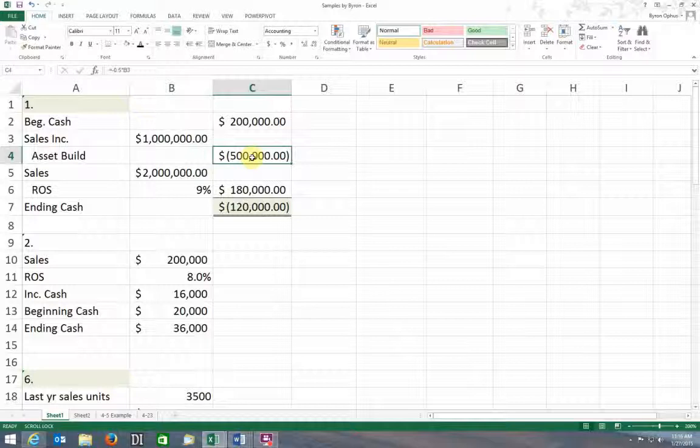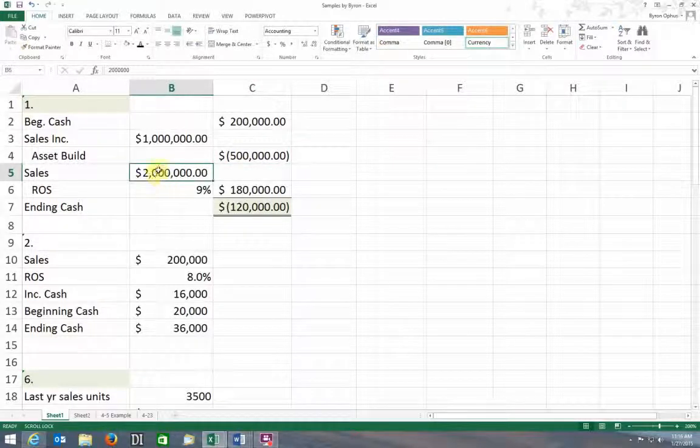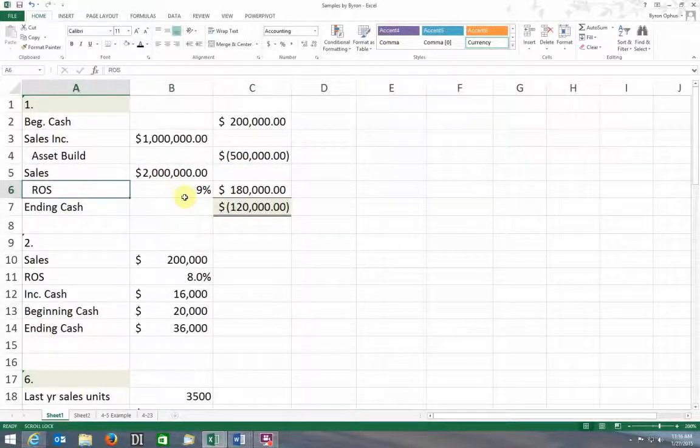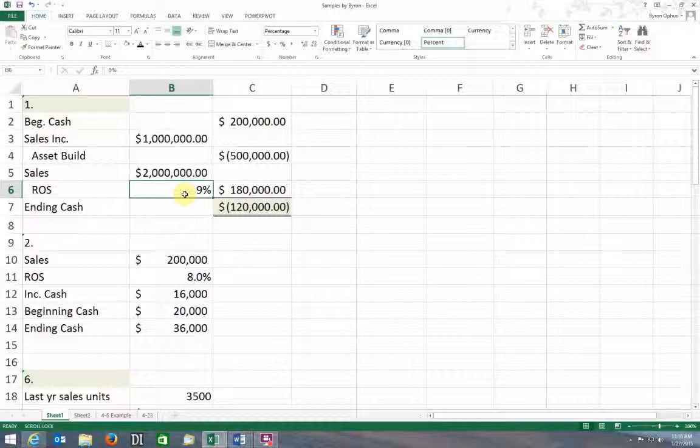I'm going to have to build up assets of $500,000, and so there's going to be a cash expenditure for that, right? I've got to spend cash to build up those assets. Those assets might be accounts receivable, they might be inventory, might be some combination, could be other things, buildings, plant, equipment, etc. Okay. And then in my example, I'm going to use $2 million in sales and a return on sales of 9%. And your guys' sales are 1.2 million and your return on sales are 8%.